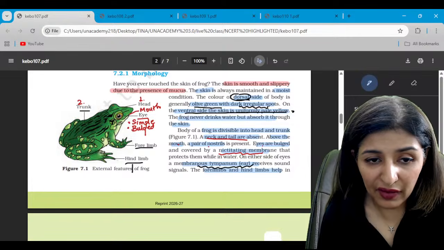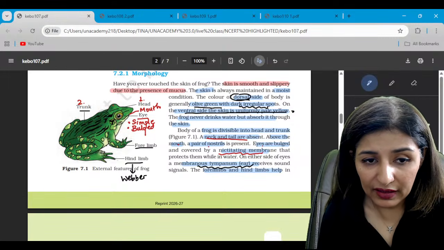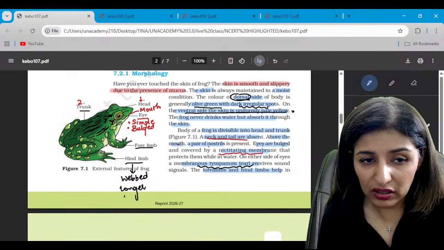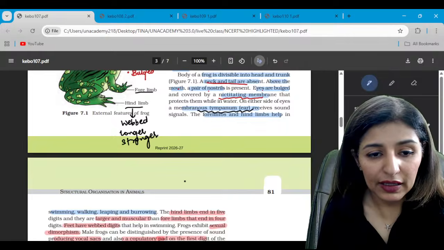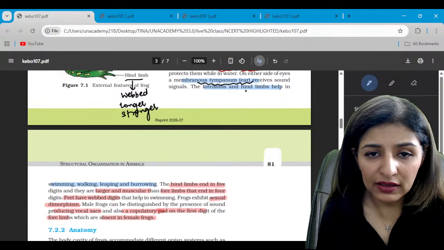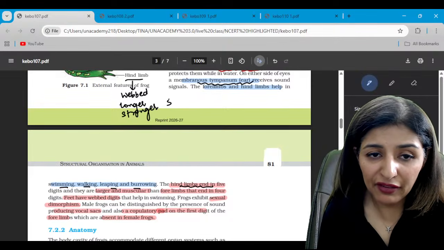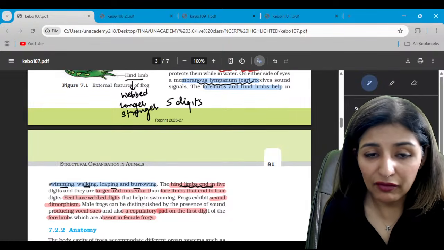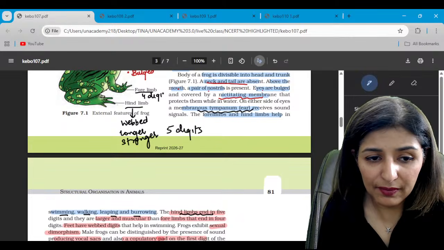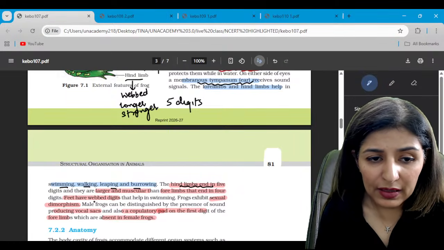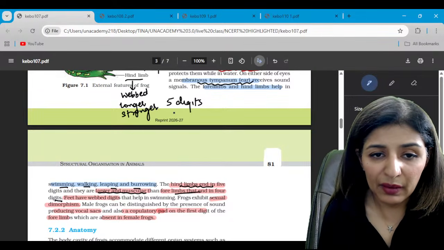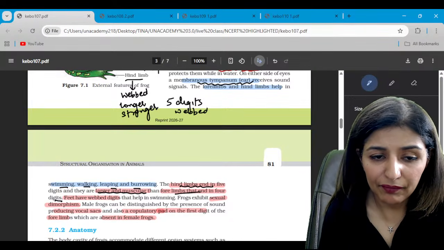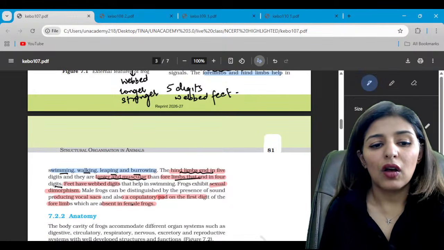Hind limbs are webbed. They are longer. They are stronger and help in leaping. Is that clear? See, the forelimbs and hind limbs help in swimming, walking, leaping and burrowing. Hind limbs end in 5 digits, while the forelimbs, guys, will have 4 digits. Is that clear? So hind limbs are larger and more muscular than the forelimbs that end in 4 digits. Feet are webbed. So webbed feet. Is that clear? Alright, moving on to anatomy.